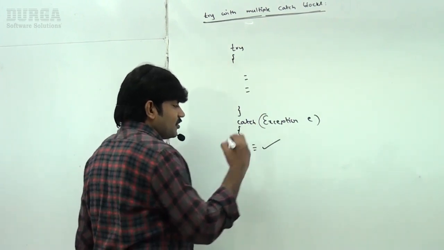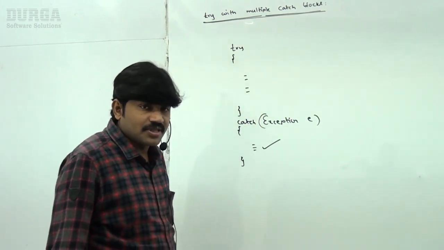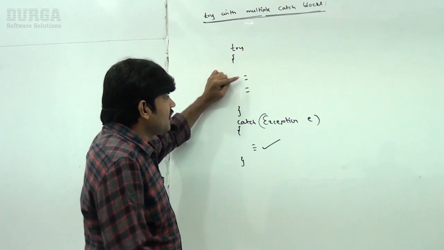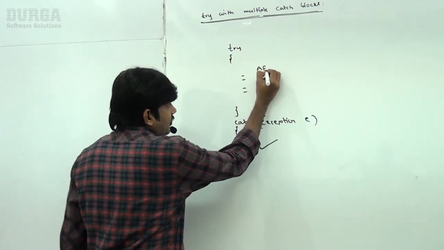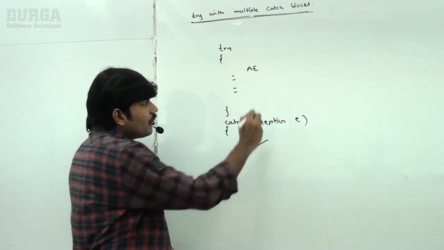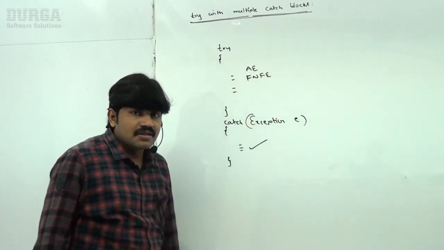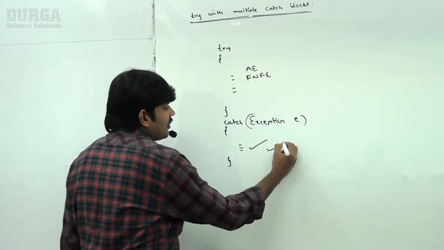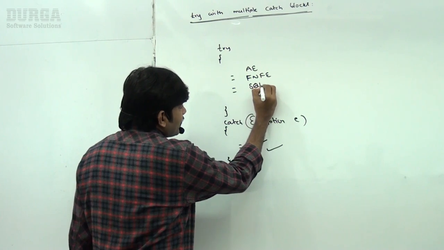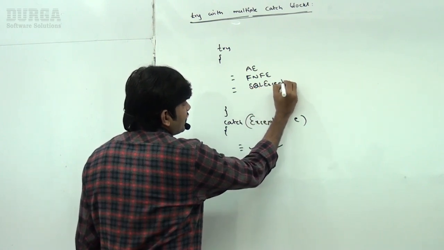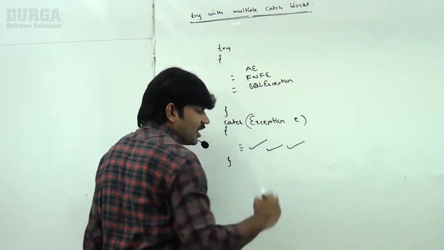This catch block is responsible for the arithmetic exception. If a file not found exception is coming instead of arithmetic, then the same catch block. Are you getting? Next, if a SQL exception is coming, then the same catch block.